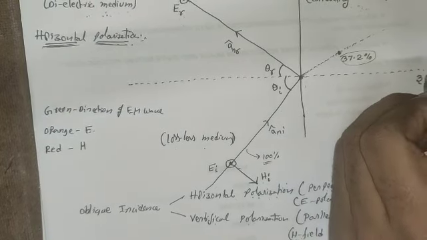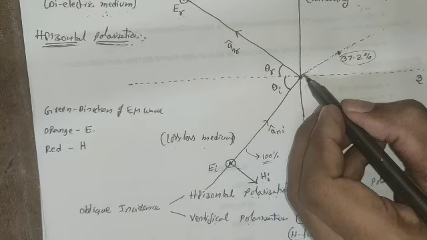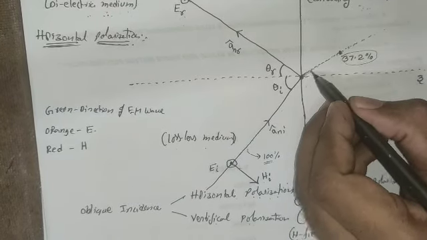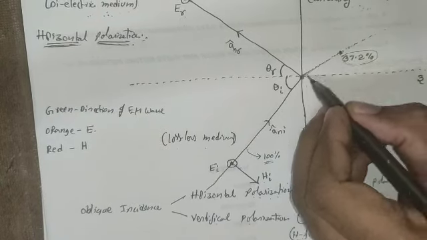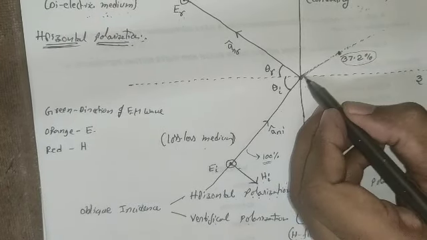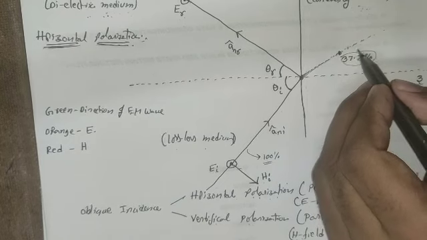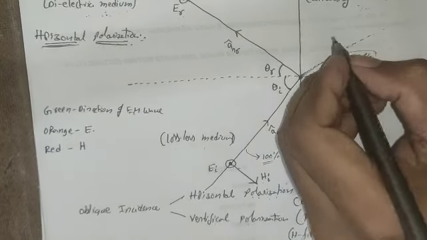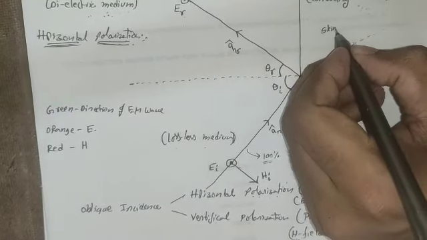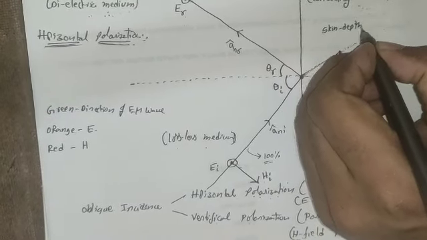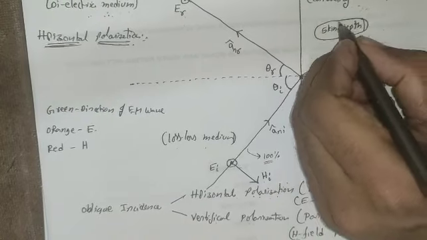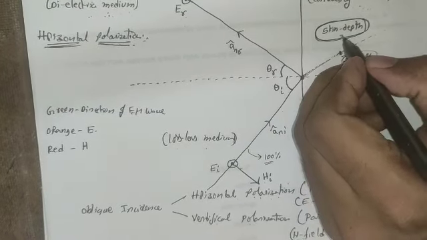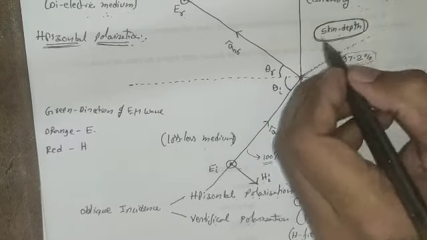37.2%. The length of this line indicates the distance traveled by the electromagnetic wave. The distance traveled by the electromagnetic wave up to which its amplitude reduces to 37.2% is called the skin depth. This skin depth has a very large number of applications. One of the applications will be discussed now. So you have to remember the skin depth.